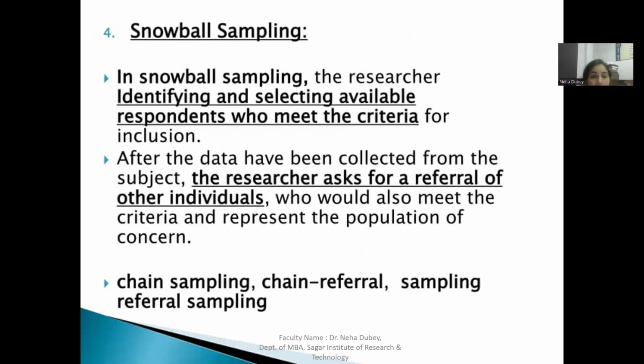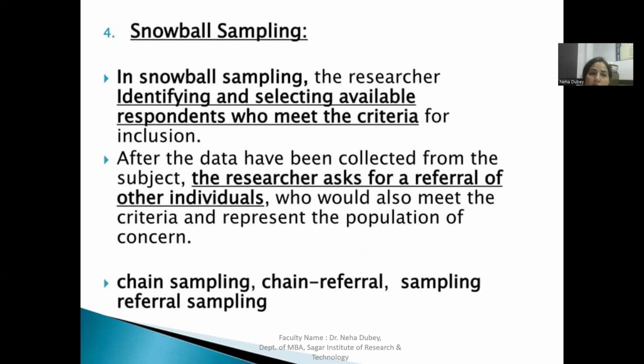But in stratified sampling, in probability sampling, what we have done is design the strata with homogeneous features, and then select on the basis of systematic sampling. While in cluster sampling, there is no requirement of homogeneity. We divided the clusters area-wise, and then selected randomly. Okay, so hope it is clear, because in these three categories there might be some confusion. That's why I gave you a quick revision of it also.